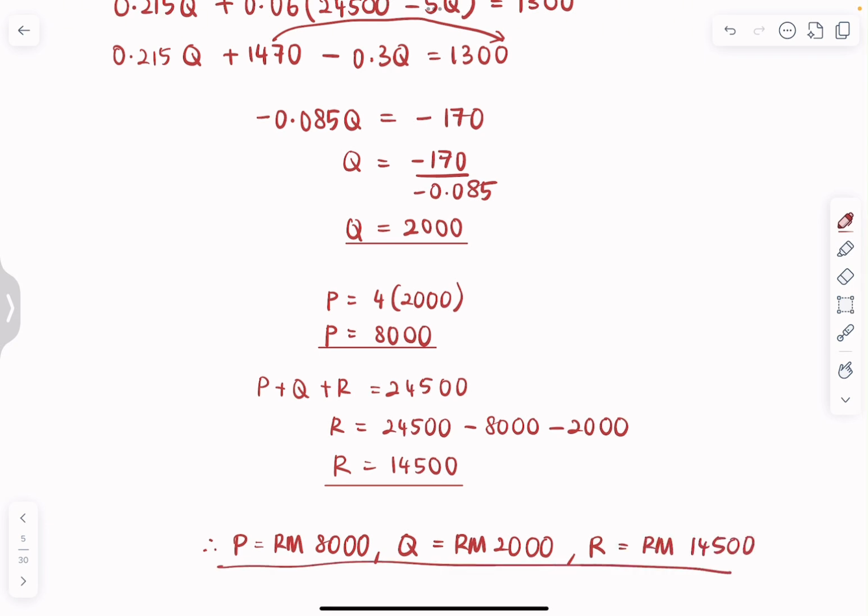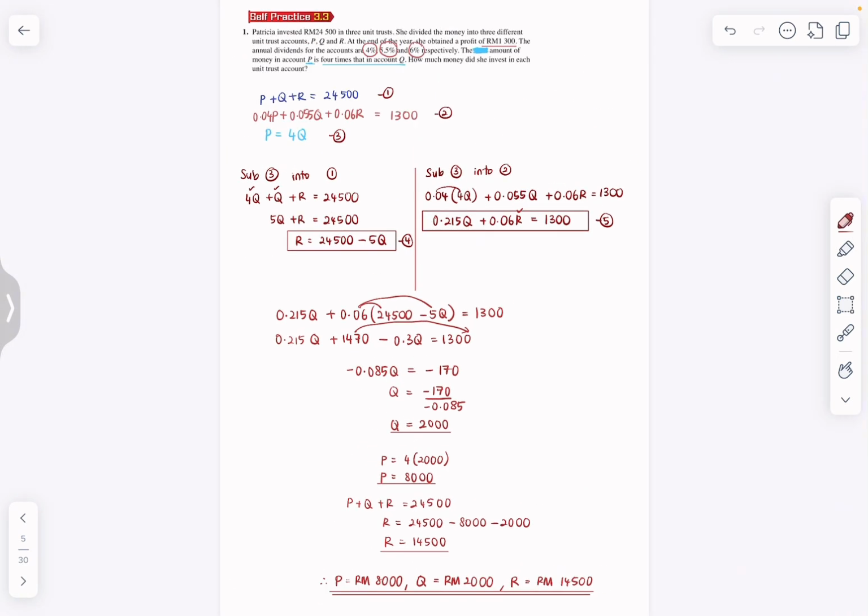But in exam, if you don't write the RM also, it's fine. In Add Maths, they're not so strict about the units. But it's just neater. You know what you're doing. Okay, so this will be the answer for question 1. That's it.